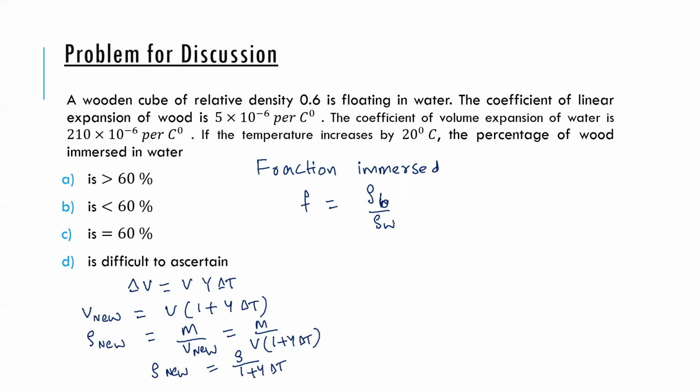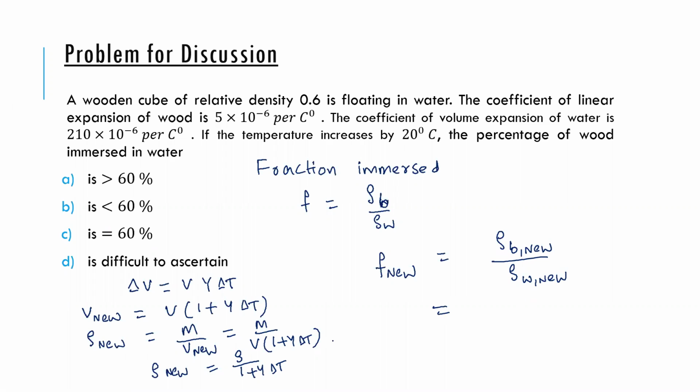Suppose I'm trying to find the new fraction immersed. The new fraction immersed will be the new density of the wooden block over the new density of water. It hardly changes, but you get the idea.